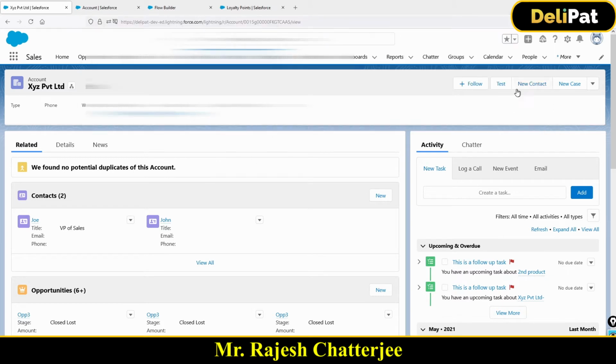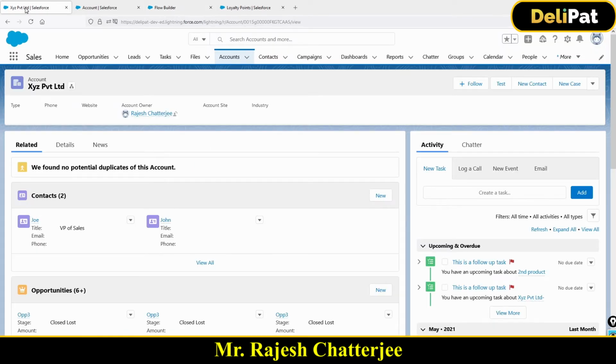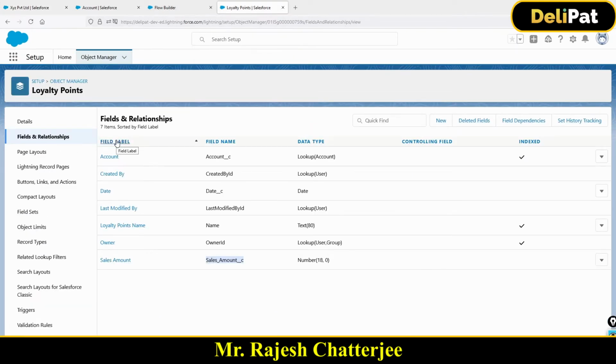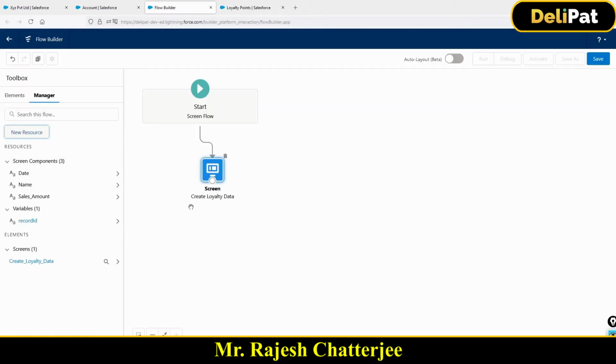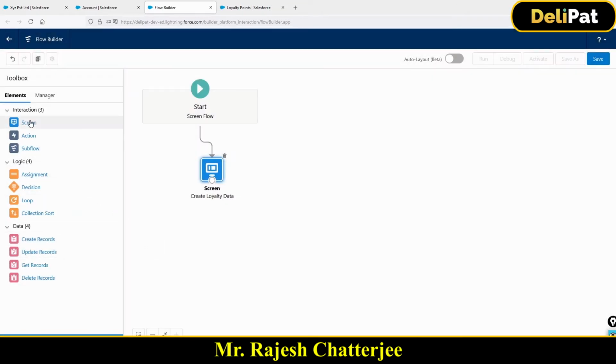This recordId will automatically hold the account ID because I'm going to launch the flow right from the account detail page. Because I'm going to launch the flow from the account detail page, all you need to do is give the name as recordId with capital I. Automatically Salesforce will hold that record ID inside the variable from wherever you are launching the flow. Very simple. Now this will help me to map the loyalty with the account. Now I am done with the record ID creation.